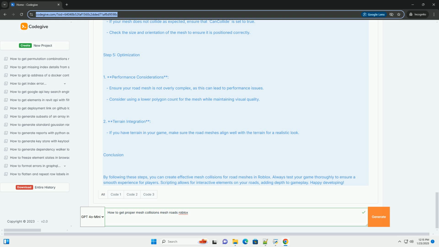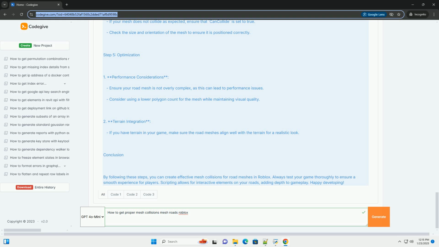Step 4. Testing your road. 1. Play test. Click the play button in Roblox Studio to enter play mode. Move your character over the road mesh to see if the collision and scripts are working correctly. 2. Debugging. If your mesh does not collide as expected, ensure that Can Collide is set to True. Check the size and orientation of the mesh to ensure it is positioned correctly.